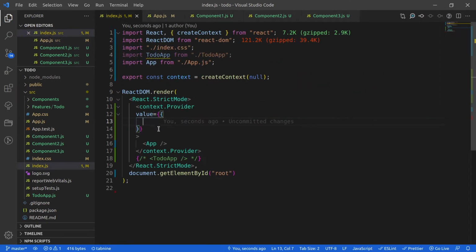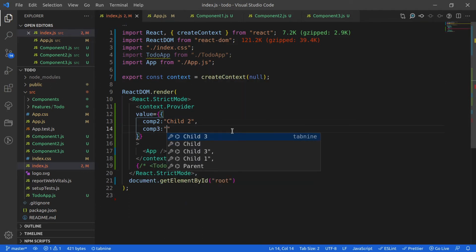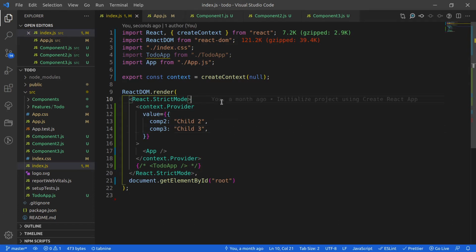So I will directly pass comp2 and comp3 over there: comp2 is equal to child2, and then comp3 is equal to child3. Now my provider has access to two properties, comp2 and comp3, and it is wrapped within the app component.